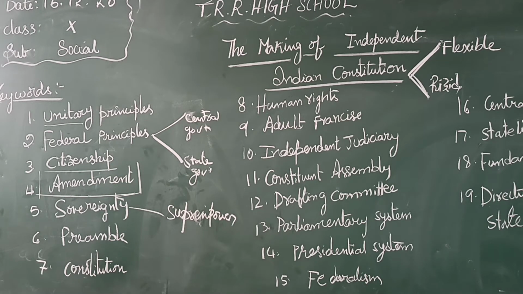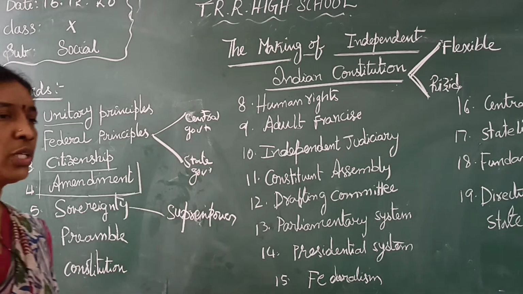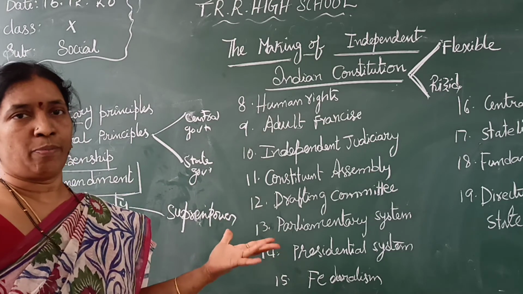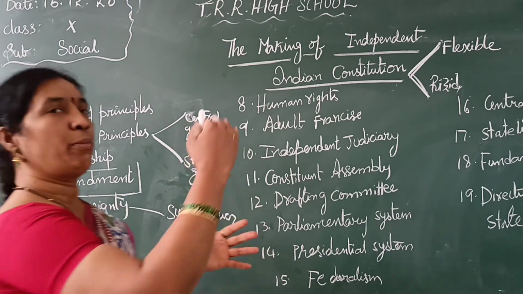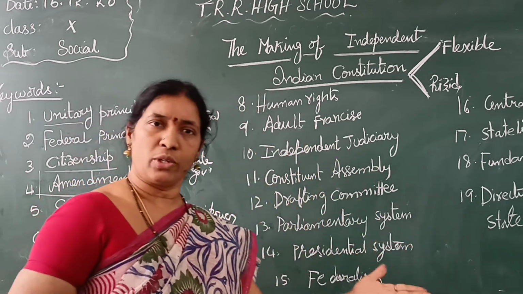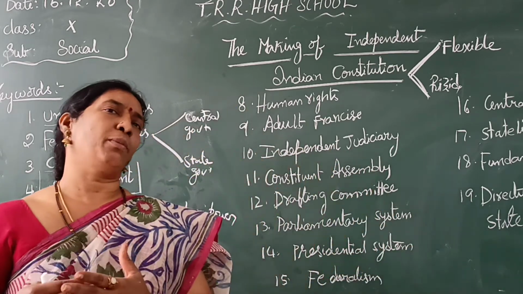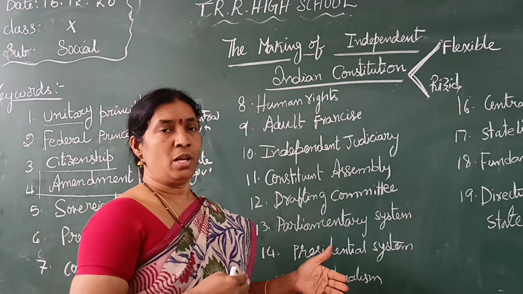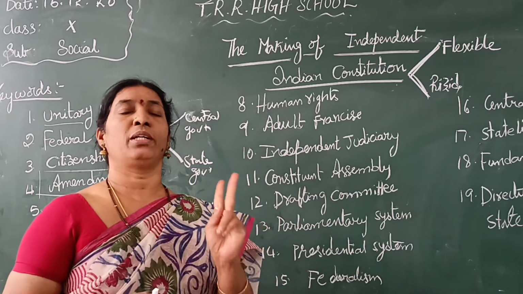I already said a body of fundamental principles or established precedents according to which a state or other organization is acknowledged to be governed. So what is a constitution? It is a set of rules: how the government should run, how the people should run the government, and what the responsibilities and rights of the people are. Here, the rights and responsibilities of the citizens.